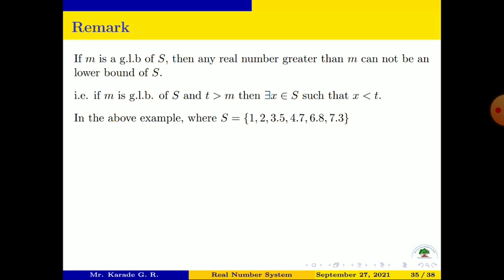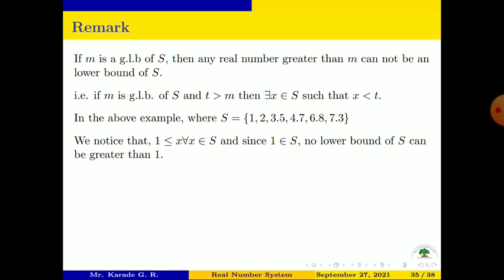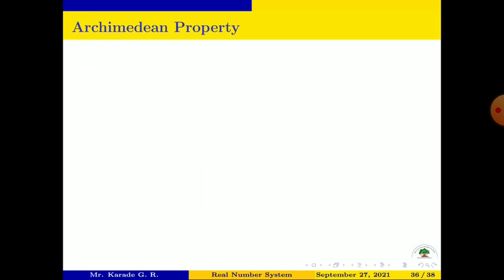In the above example, where S equal to {1, 2, 3.5, 4.7, 6.8, 7.3}, we notice that all elements of set S are greater than or equal to 1, and since 1 belongs to S, no lower bound of S can be greater than 1. Therefore, 1 is the greatest lower bound of S.